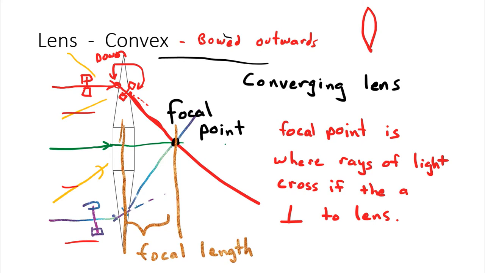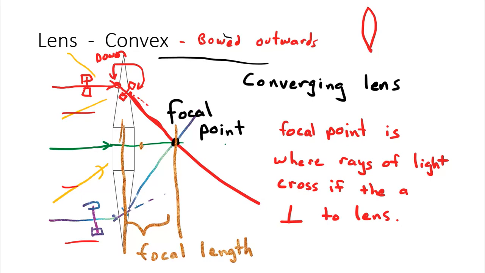So focal length is an important thing because it's always telling us how good the lens is at bending light. And that's the whole point of having a lens, is to bend light, right? So a lens with a small focal length bends light a lot, right? If the focal length is right here, let's say, well, then that light's got to get bent down a lot. This light down here has to get bent up a lot so it crosses there.